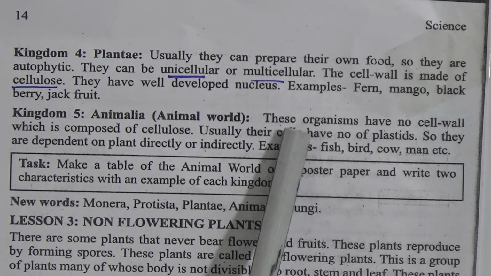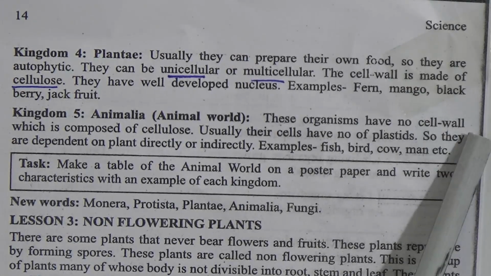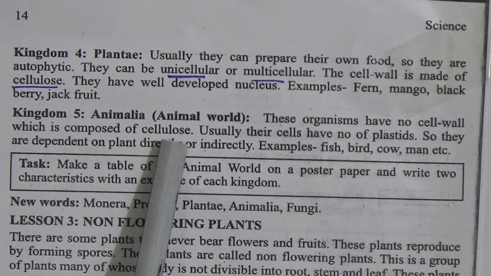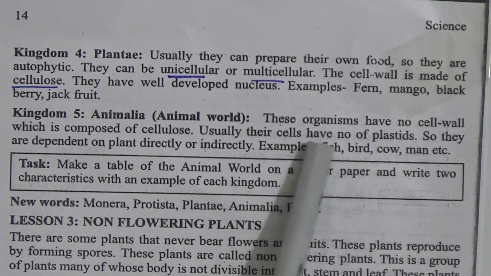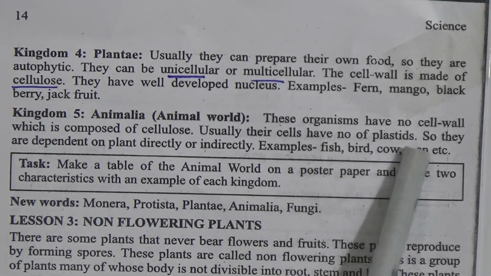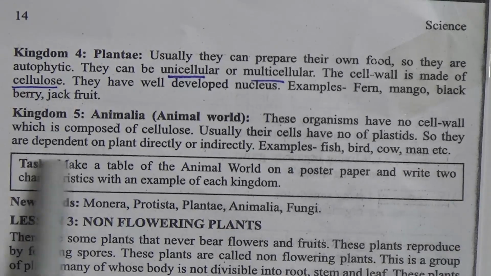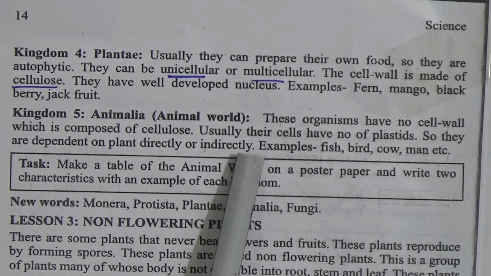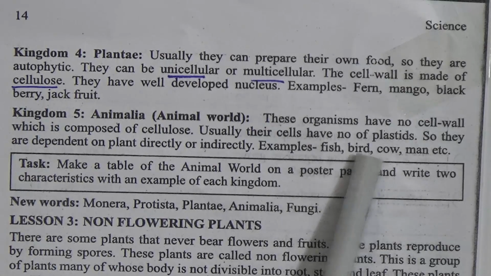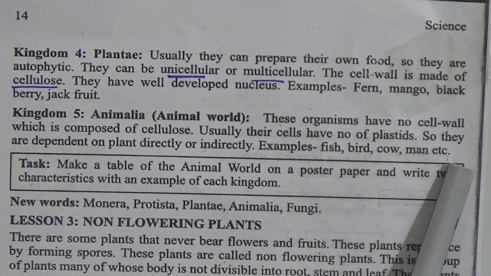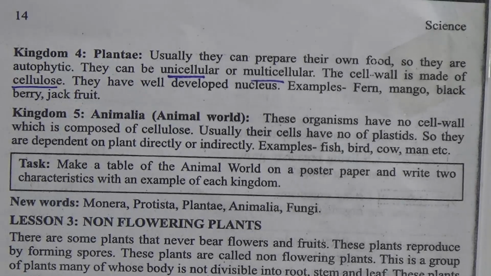Animal world. These organisms have no cell wall composed of cellulose. Usually their cells have no plastids. So they are dependent on plants directly or indirectly. Example: fish, bird, cow, man, etc. We human beings, cows, dogs, cats are in the kingdom of Animalia. But in their cells, they have no plastids.